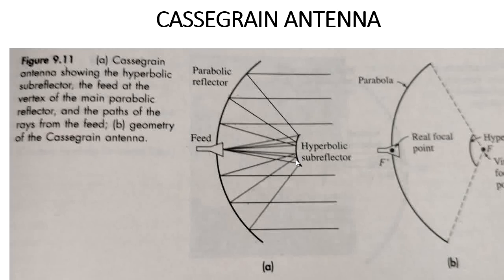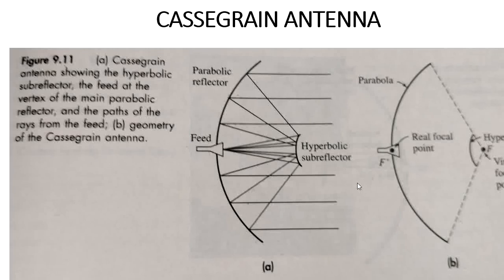Here, if the size of the hyperbolic subreflector is larger, then the distance between the feed and the subreflector will be less. If the size of the hyperbolic subreflector is small, the distance between the feed and the subreflector will be large. So this is the Cassegrain antenna.